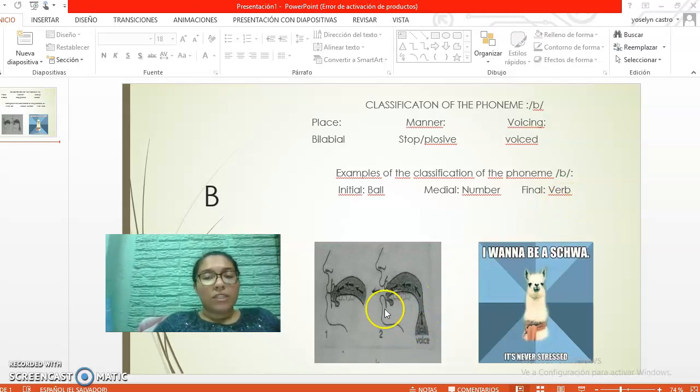Here, in the vocal tract, you can see how it works when you produce this phoneme. And here, we have a little man that said, I want to be a swan, that it's never stressed. This is all the information that we have for now.